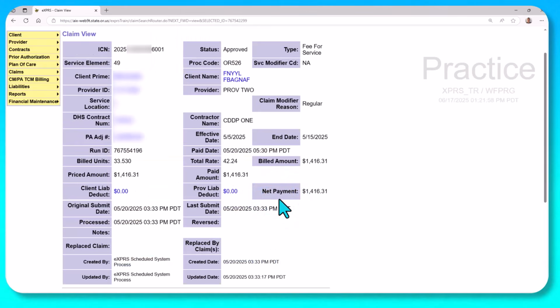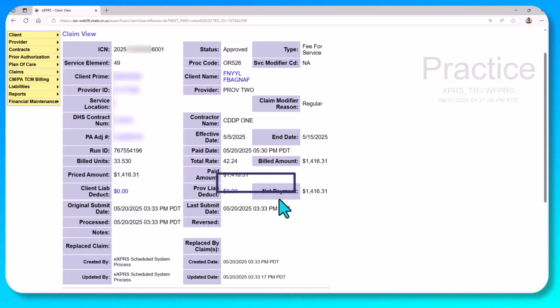Here on the claim view page, I can see a lot of information. Much of it is similar to what was on the previous page. I see the individual's information, the provider's information. I can see the rate as well. But there is some additional information, such as the billed units field, where it shows the total amount of service that's part of this claim that's being billed for. Also the paid amount field, which shows the total amount paid for this claim.